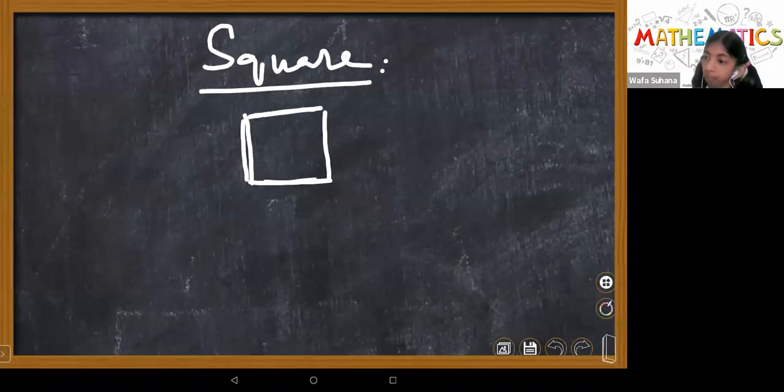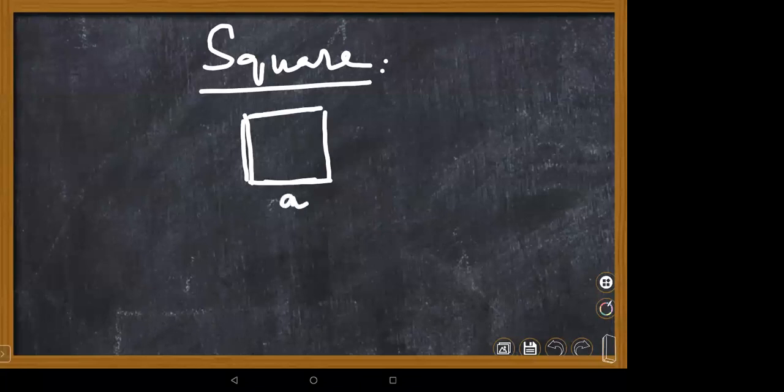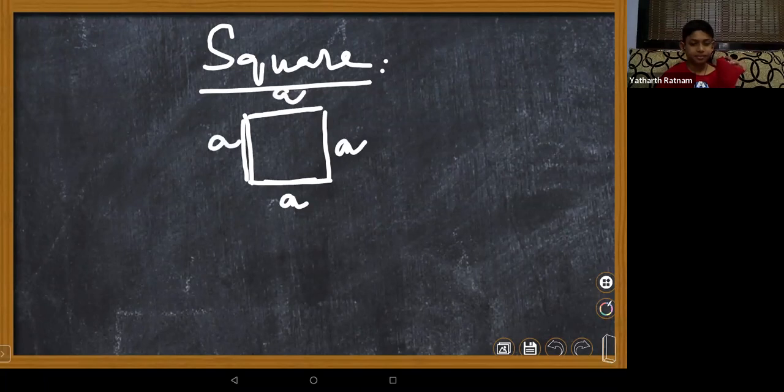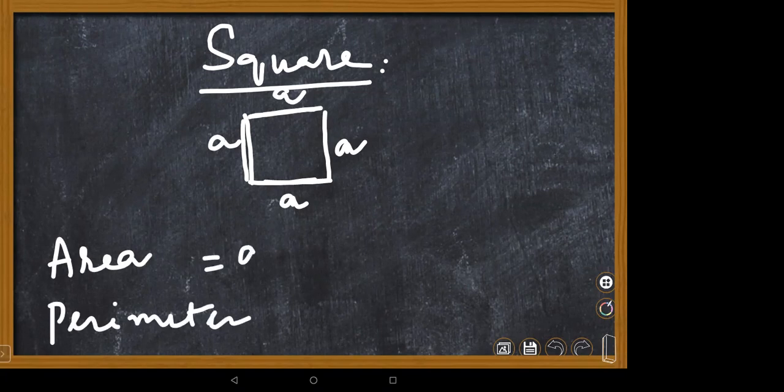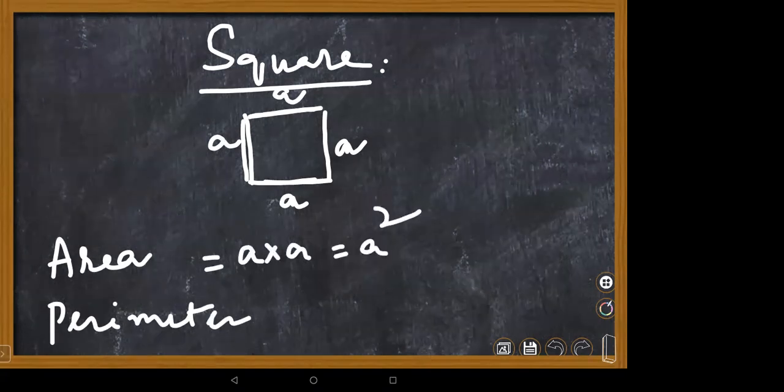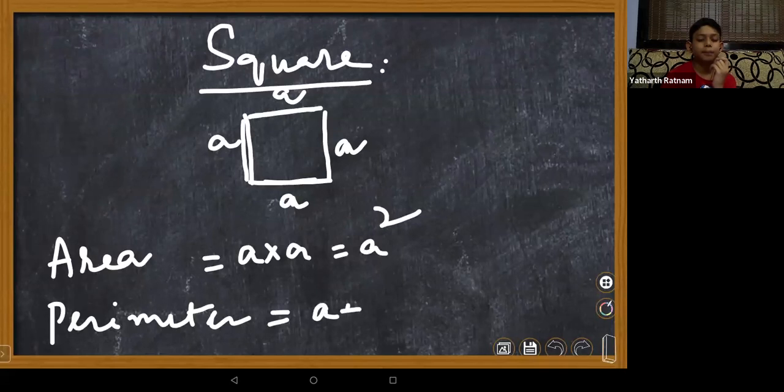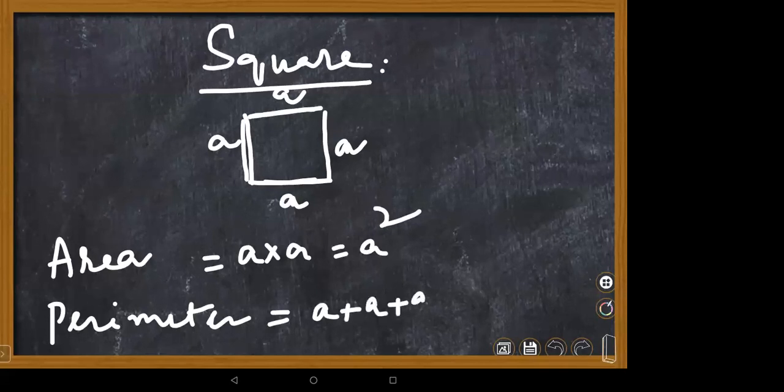Equal sides means suppose this side is A, other side is also A, other side is A. So I want to find area and perimeter. All the sides will be equal to one side. A into A is nothing but A square. We can write it as A square. Right, children? That's about area. What about perimeter? Ma'am, A plus A plus A plus A.